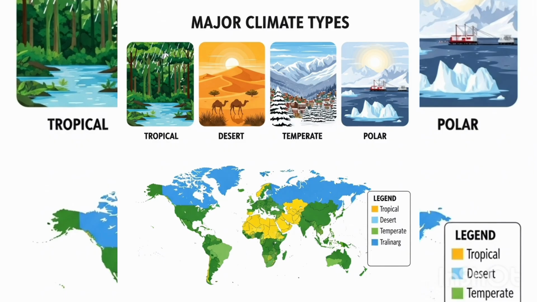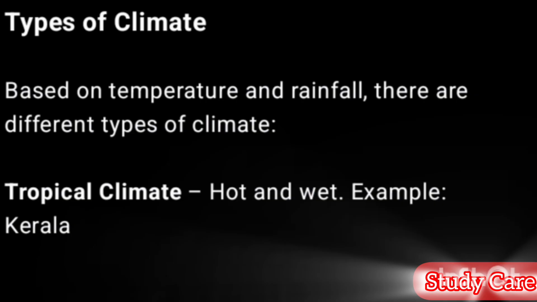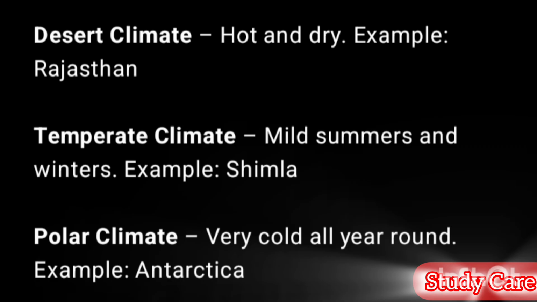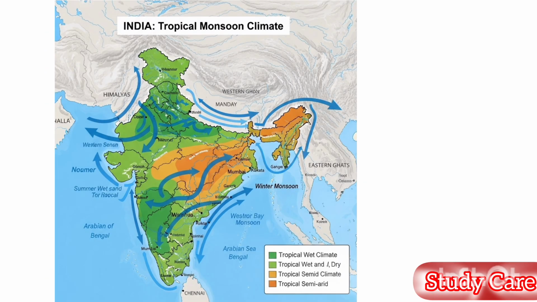Types of climate. Based on temperature and rainfall, there are different types of climate. Tropical climate, hot and wet. Example, Kerala. Desert climate, hot and dry. Example, Rajasthan. Temperate climate, mild summers and winters. Example, Shimla. Polar climate, very cold all year round. Example, Antarctica. India has a tropical monsoon climate, which means we experience heavy rainfall in the summer and dry winters.